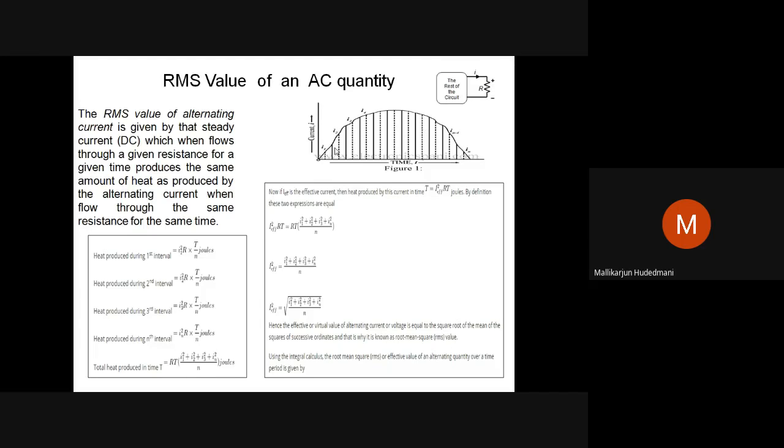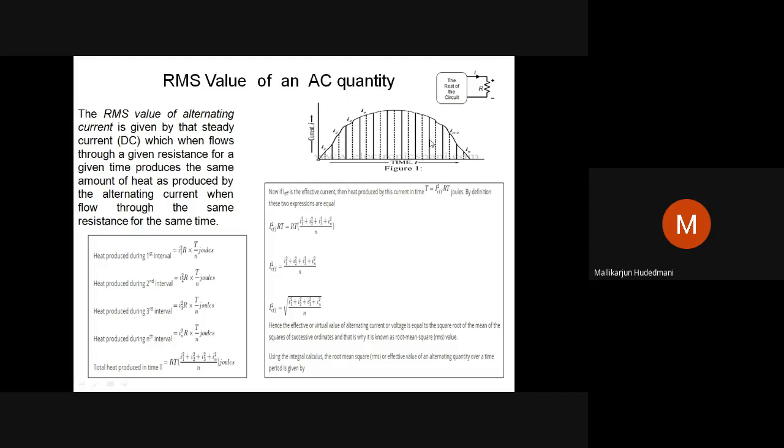Once I connect such a quantity to a known resistor R ohms for a known time t seconds, what is the heat resulted in this element? I have to quantify. Then to get a similar heating phenomenon using a DC input supply, the alternating current is one whose RMS value is unknown to me. Hence I say it is a quantity under test.